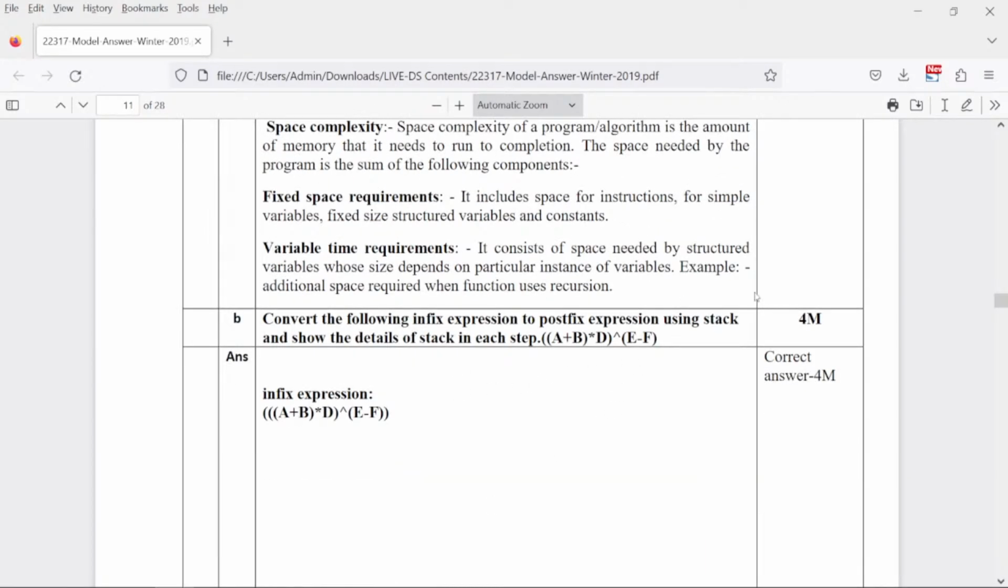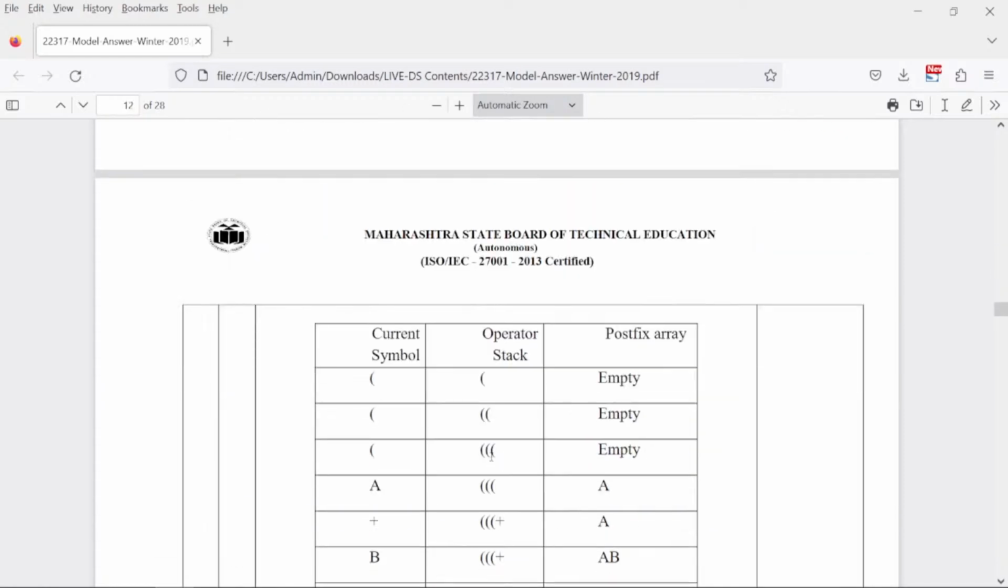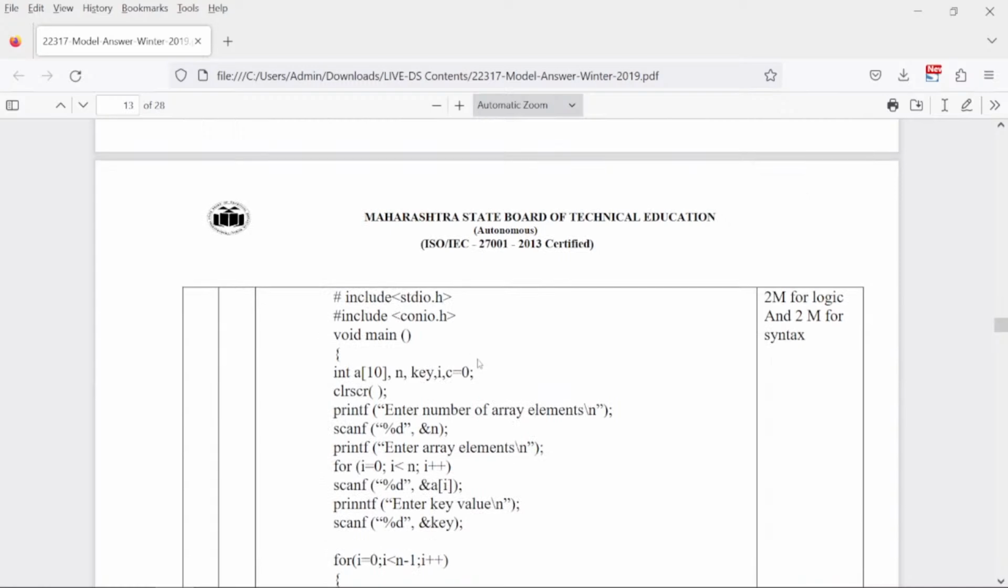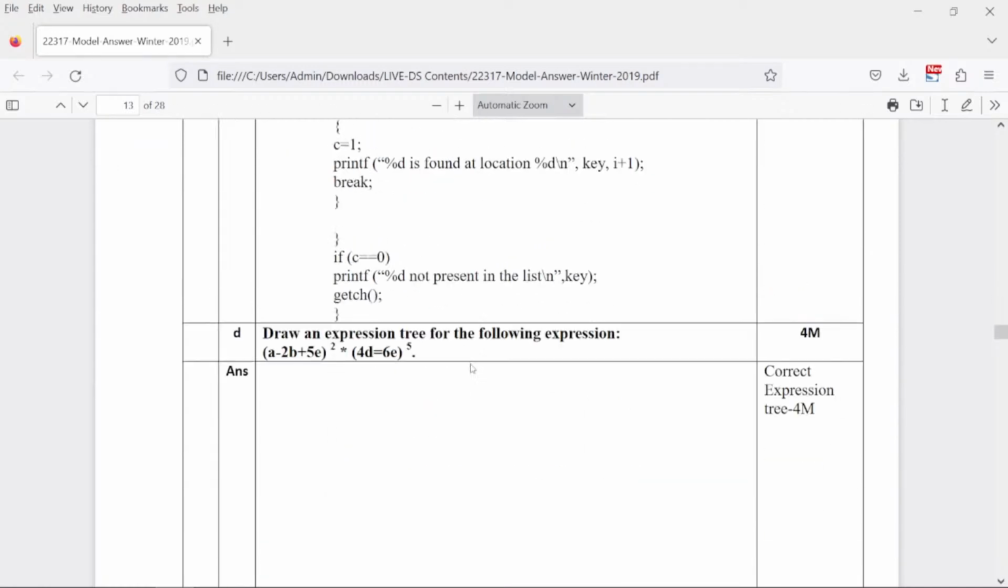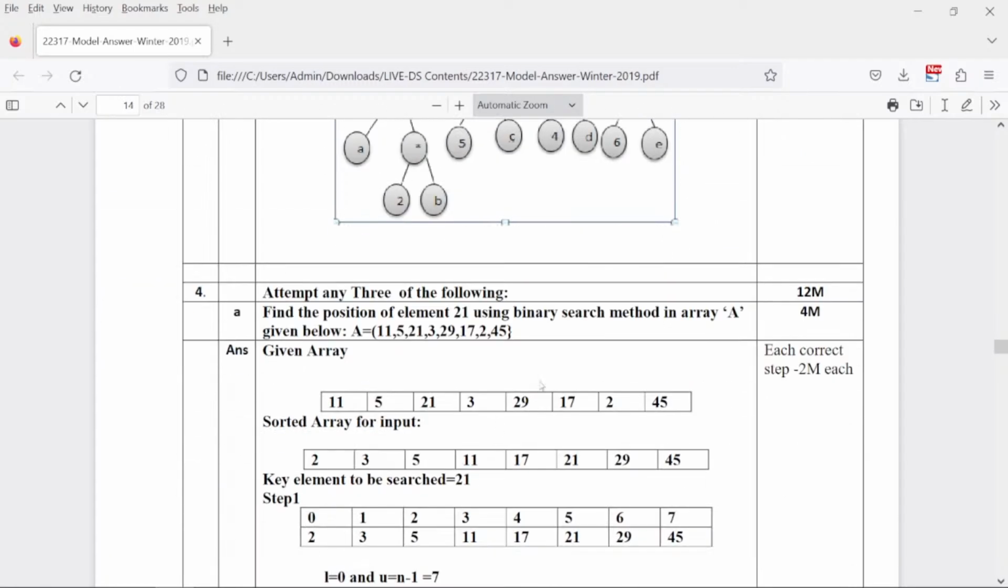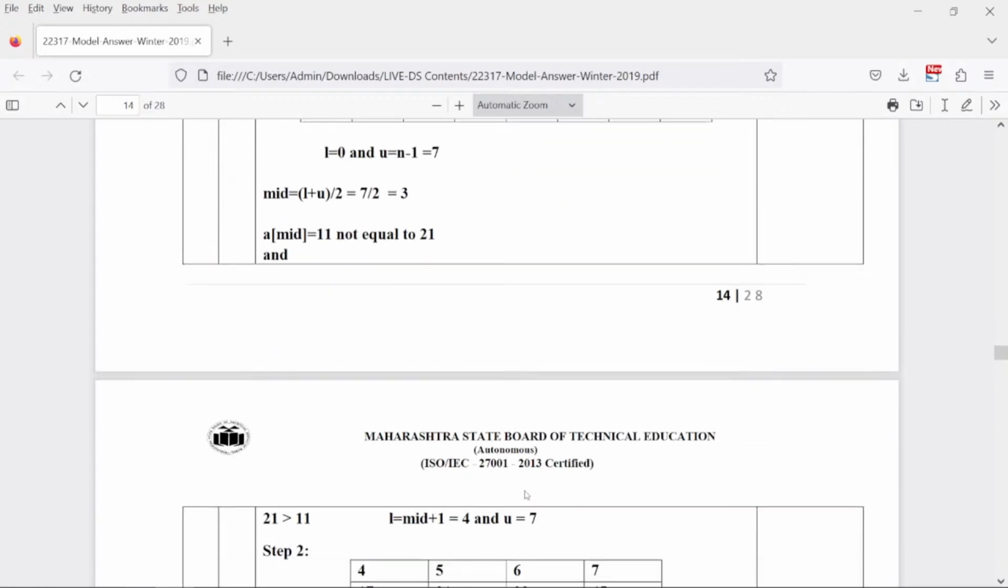Infix to postfix expression, we have done many times in the previous papers, so we can wind up those things. C program using linear search, okay? This also, the C program for a linear search, we have done in yesterday's video. You can just run through that. Expression tree we just completed today. Binary search method also we have completed today itself.